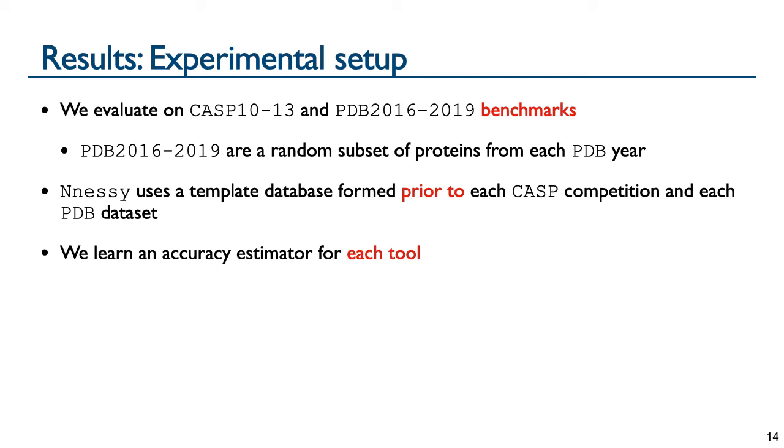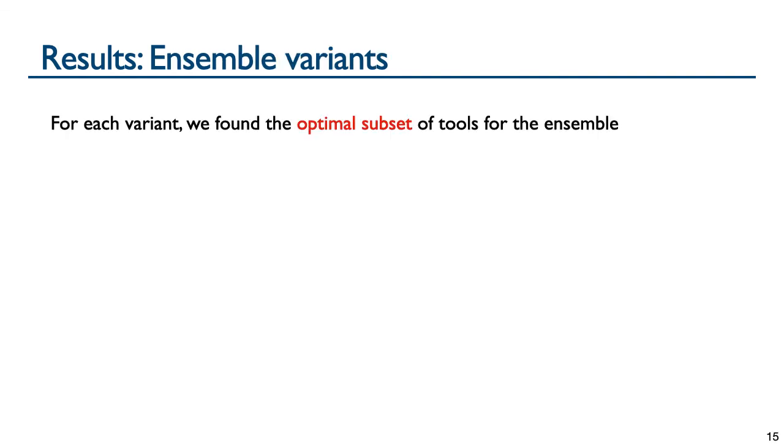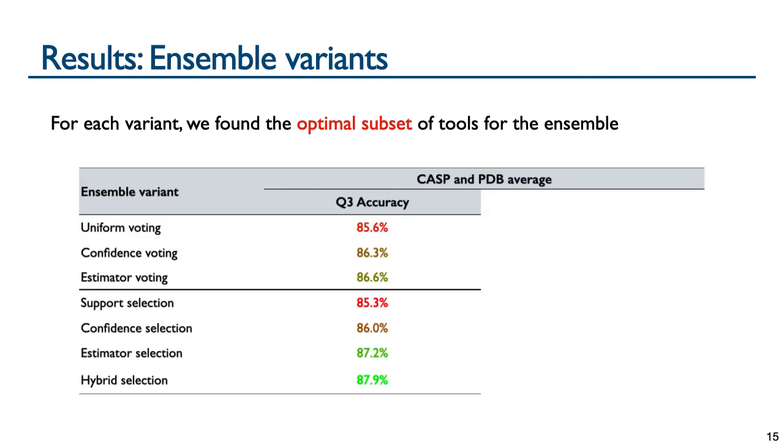We learn a separate accuracy estimator for each tool, where these accuracy estimators were fit on all of the benchmark proteins, which is essentially equivalent to leave one out testing, as all estimators have at most 4 parameters to fit. For each ensemble variant, we found the optimal subset of tools over all possible subsets for the ensemble that gave the highest average accuracy for the variant.